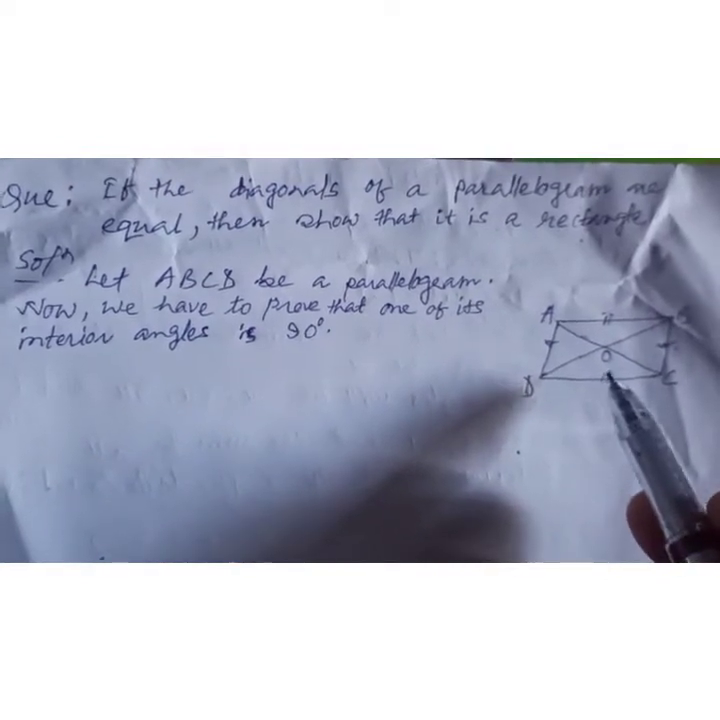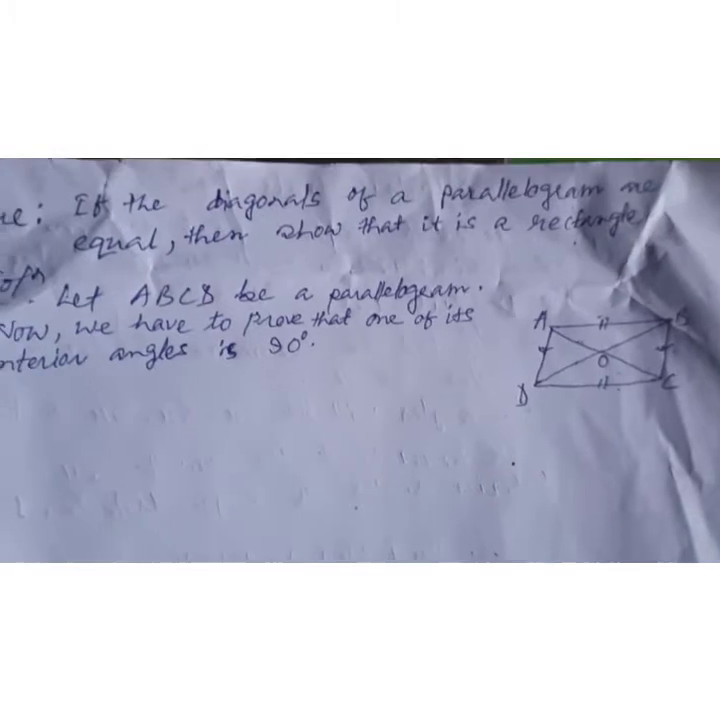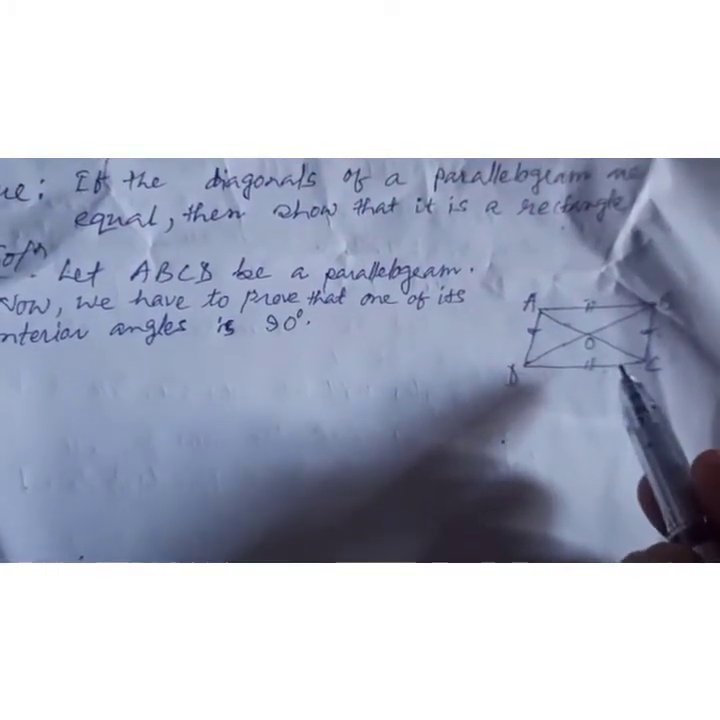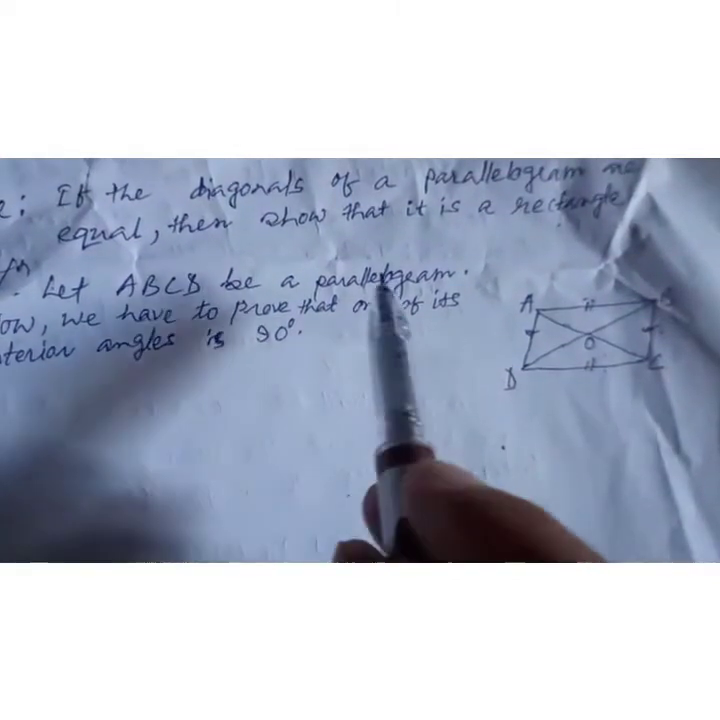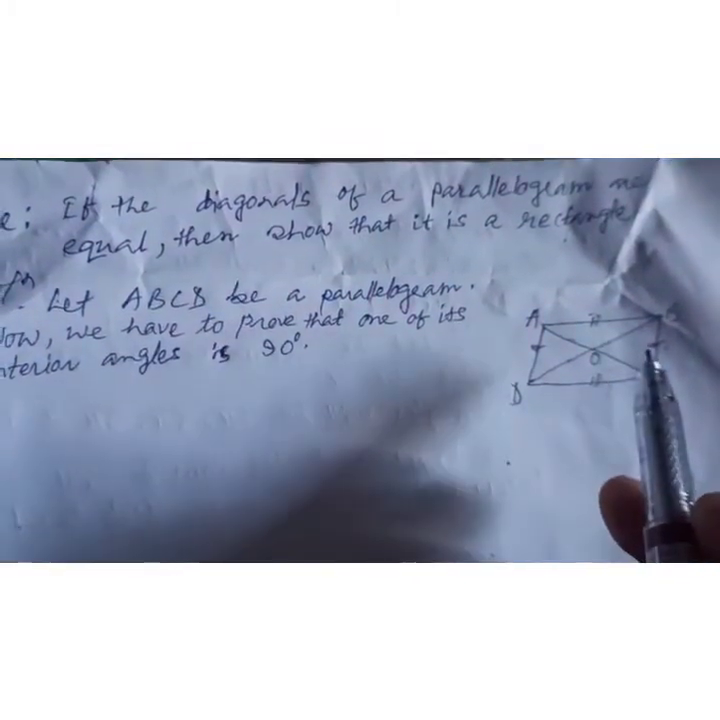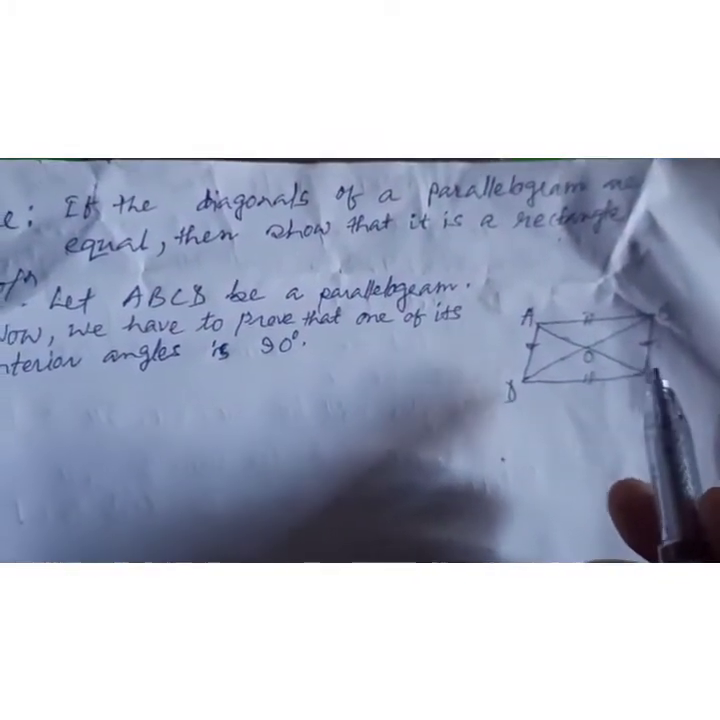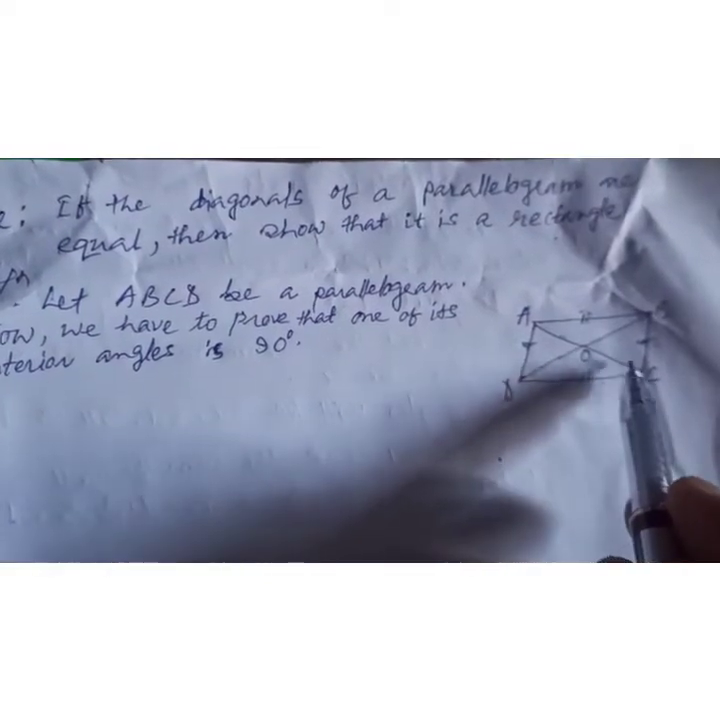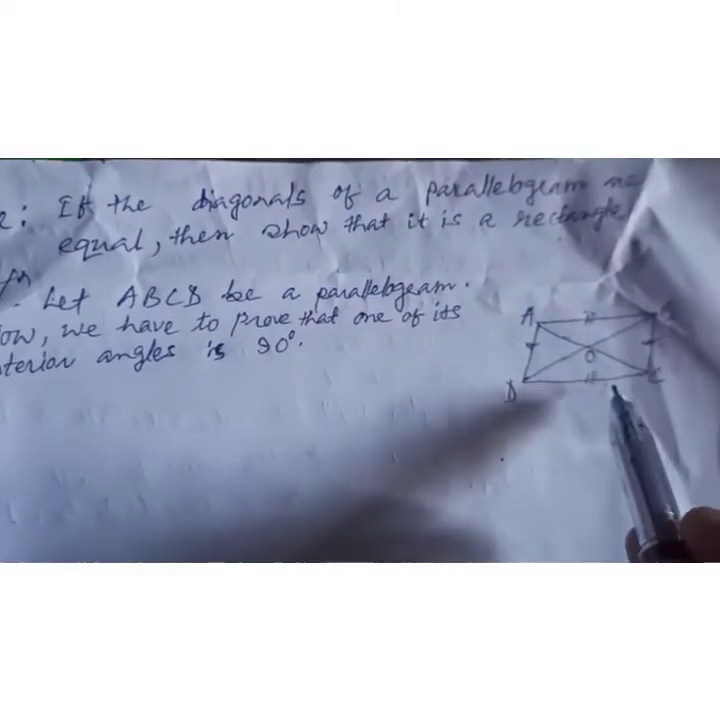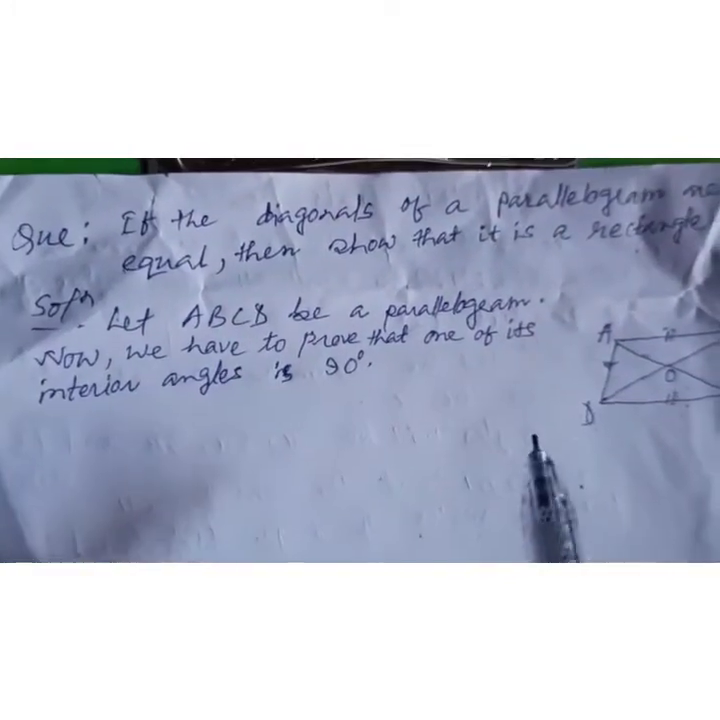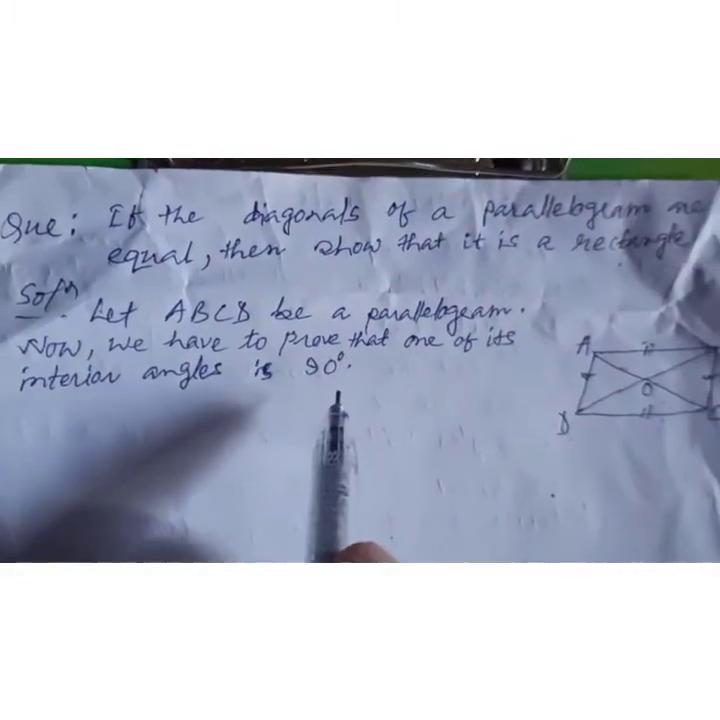Now what is given in your question? The diagonals of the parallelogram are equal. Given here: if the diagonals of a parallelogram are equal. Using it, we can prove that all angles of the parallelogram will be 90 degrees. So this is the most important one. You should learn this one, so I wrote this one.